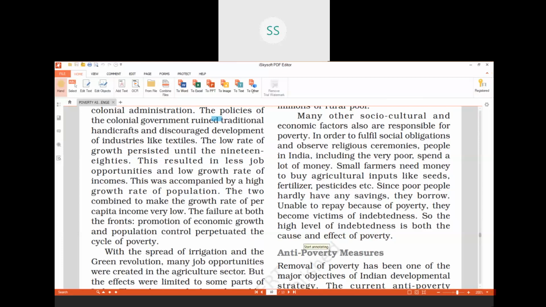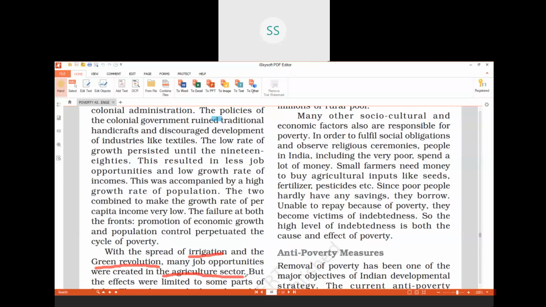Then let's continue with the second cause. With the spread of irrigation and the green revolution, we all know that in India, in the 1960s, the green revolution was introduced. When it was introduced, many job opportunities were created in the agriculture sector.